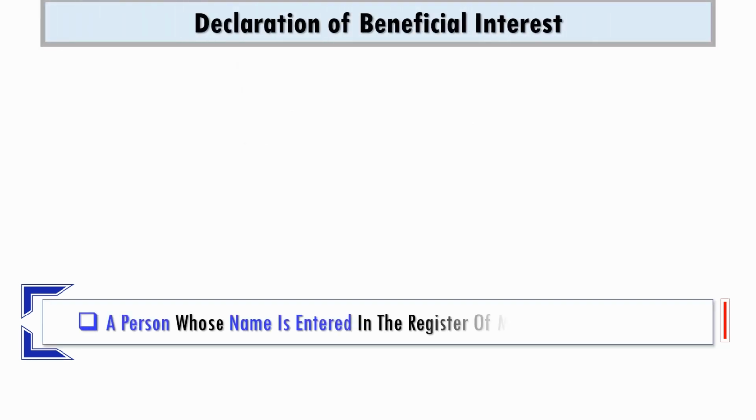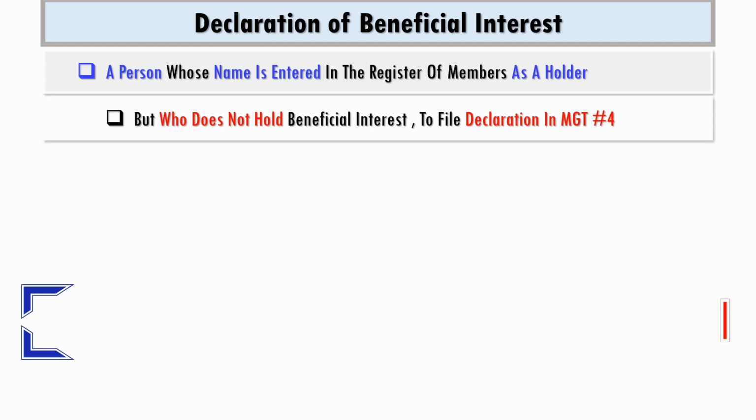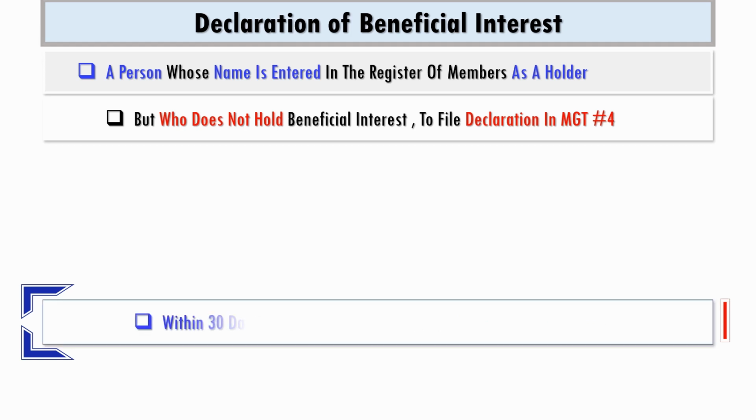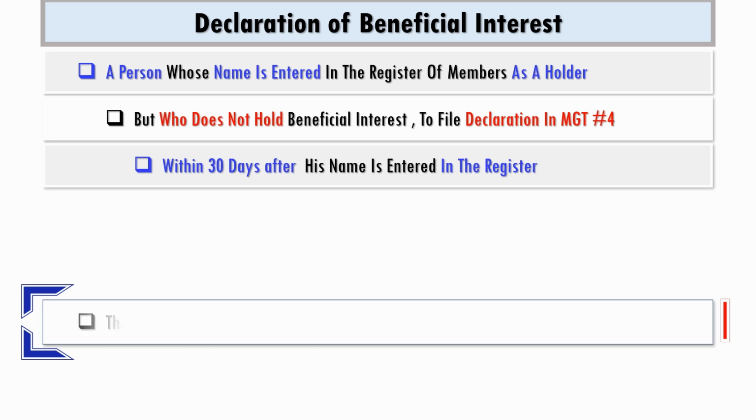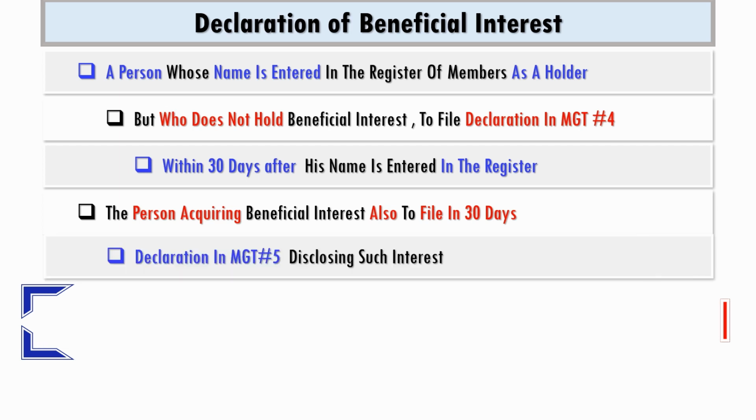Declaration of beneficial interest. A person whose name is entered in the register of members as a holder but who doesn't hold beneficial interest is required to file a declaration in MGT-4 within 30 days after his name is entered in the register. Similarly, the person acquiring beneficial interest is required to file within 30 days a declaration in MGT-5 disclosing such interest of his.